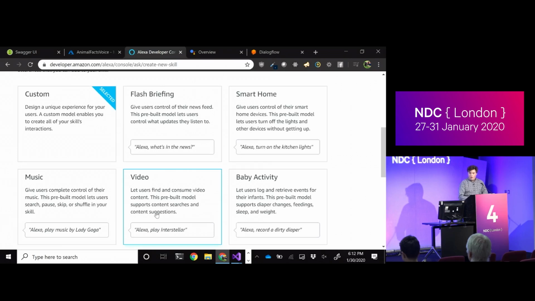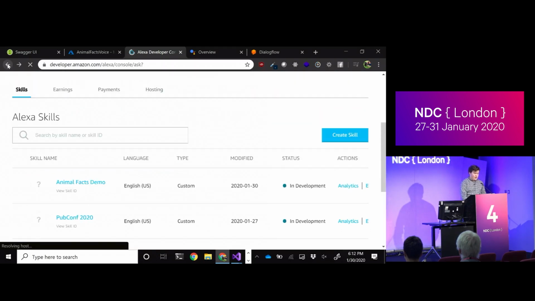These are very focused on a reason and a way to interact with them versus the custom ones where we have a little bit of flexibility, but we can't basically breach into these other types from our custom skill. So the ability for me to tell my Alexa device to turn the lights on in the living room, that happens specifically from a smart home skill. Custom skills are more like traditional apps where we actually open it and start to have a conversation with it. That's basically what I've built for this Animal Facts app.